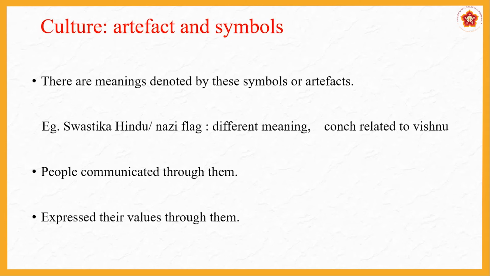You look at the conch, shank, which is related to Vishnu. So you look at the picture, you see a conch, okay, it can be an artifact, or when it is kept in a temple, it is for doing the arti. If it is given to a particular statue, you will say this has to be a statue of Vishnu, because the conch is related to Vishnu. Like that we relate symbols with particular people, it has a different meaning, and people communicate through symbols. Language is also a symbol.